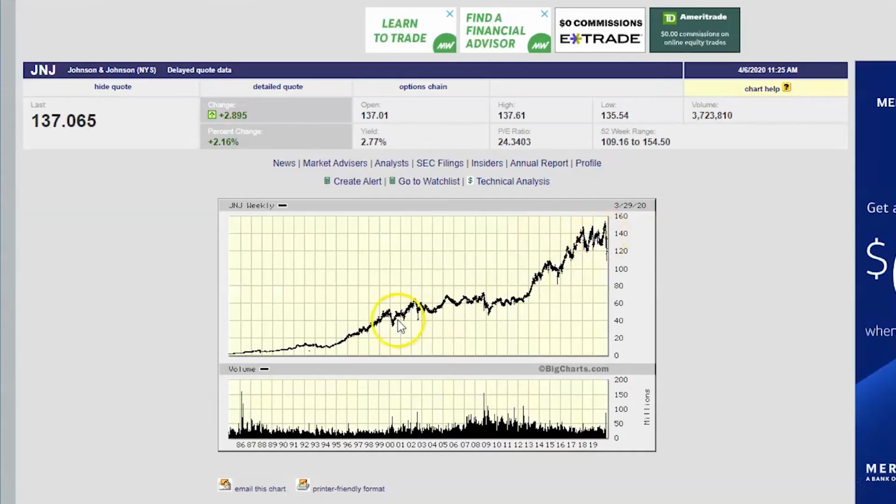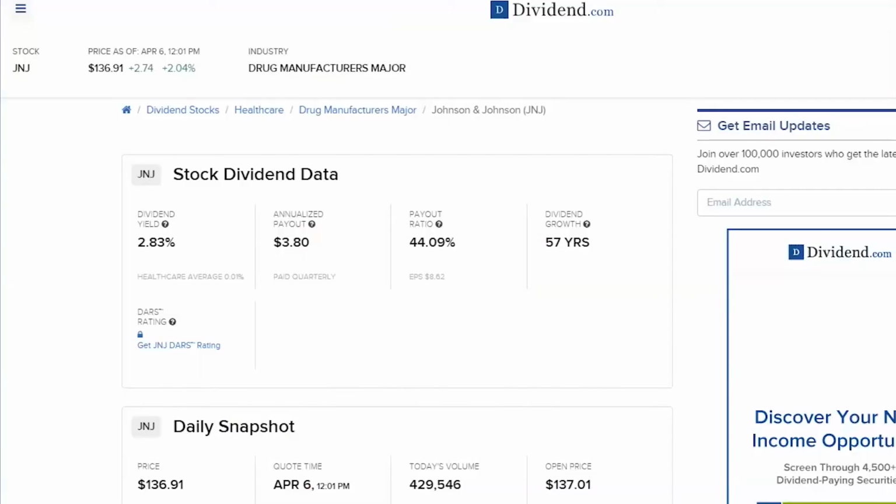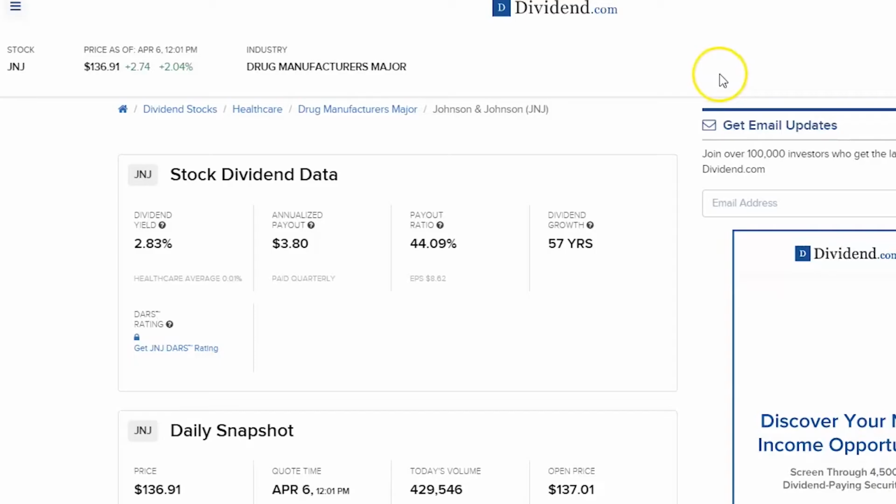That means it's been consistently paying out a dividend, and it's increased it year after year for 57 straight years. And also the payout ratio is only at 44%, meaning that it's under that 50% mark. That tells me that of all of their earnings, they're paying less than half out to shareholders, so they're able to keep over 50% within the company itself.